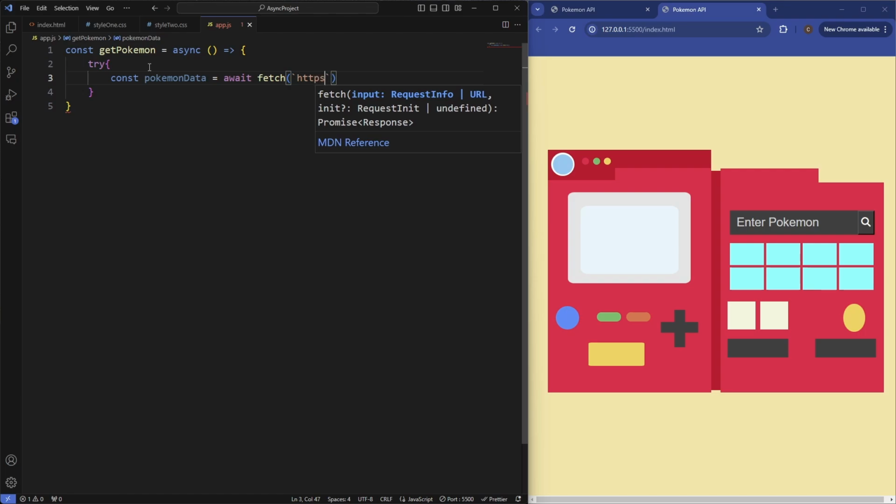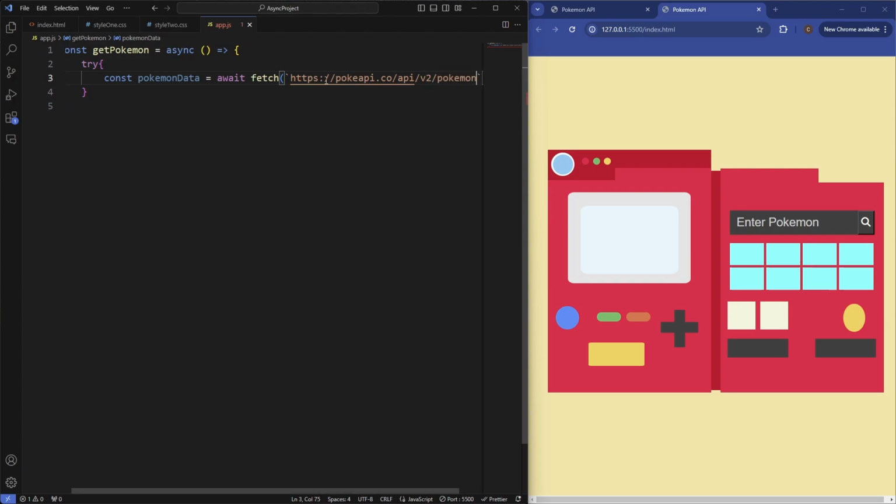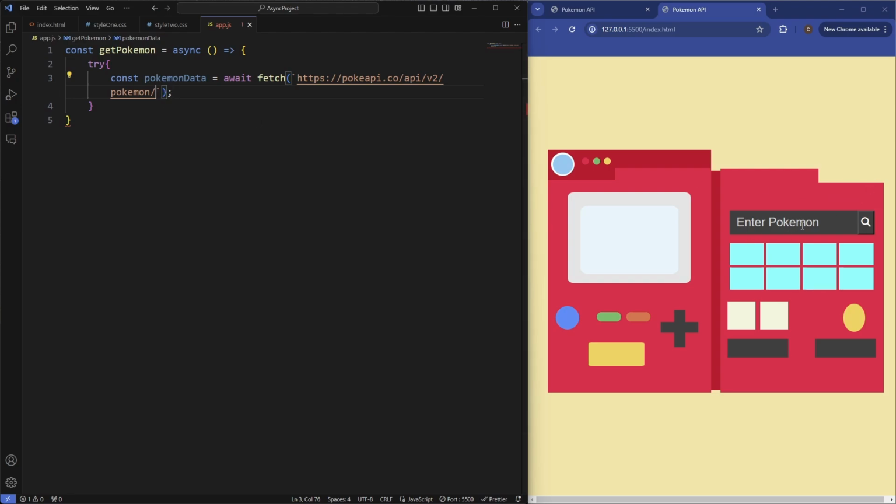So this is https, and then it's called pokeapi.co/api/v2 for version 2 /pokemon. And then after this pokemon, we have another slash, which is where you'd put the Pokemon name in the parameter, but we're going to be making this dynamic, so we're going to put in the actual Pokemon name that we type in here. So it's just going to follow a similar sort of thing that we did in the weather API.